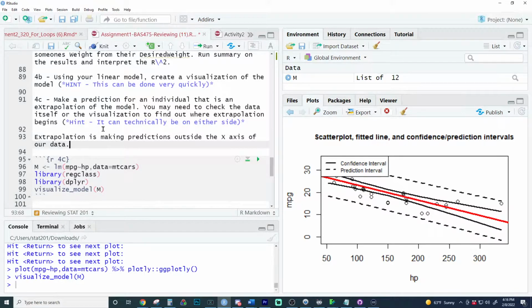So HP, exactly. Our data goes from blank to blank. What does our data go from? So we've identified that the x variable is HP. So our data goes from what? Definitely, Ryan, you got it. Let me write these down.